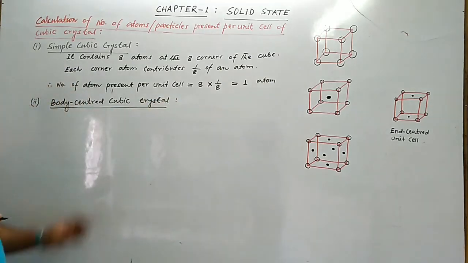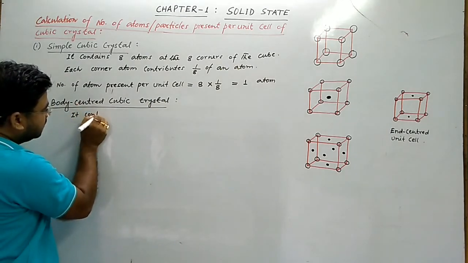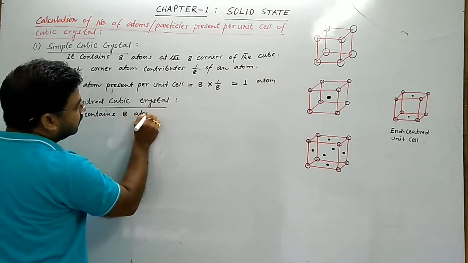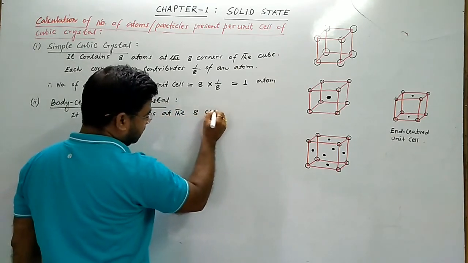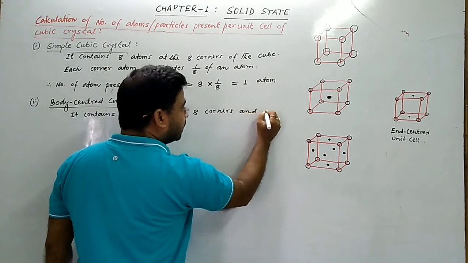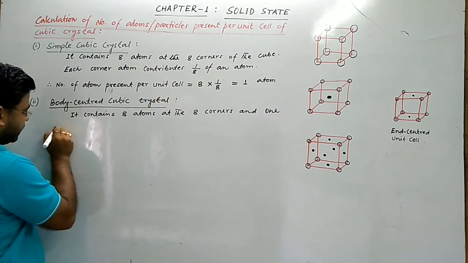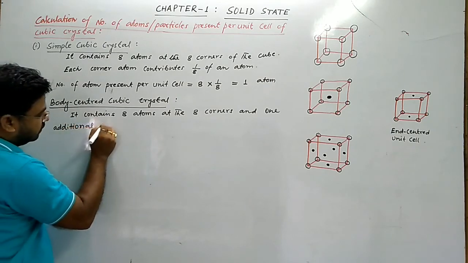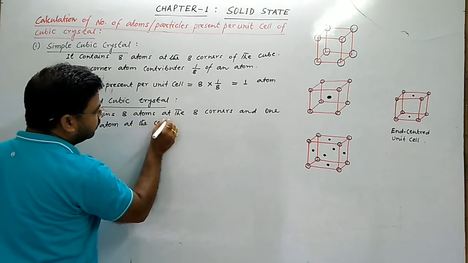So a body centered cubic unit cell contains 8 atoms at the 8 corners and 1 additional atom at the center of the cube.